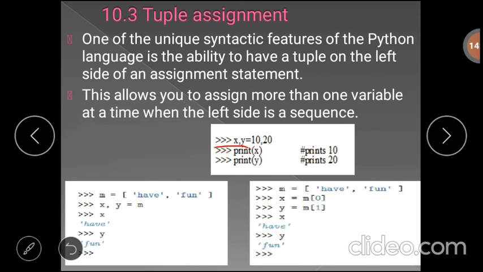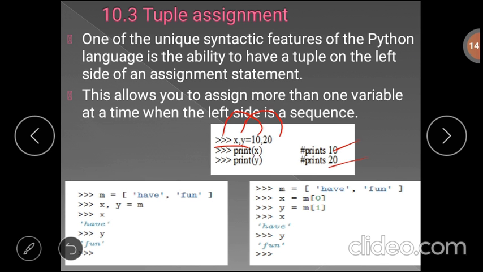In this particular case we are assigning the value 10 to the variable x, and we are assigning the value 20 to the variable y. So if you print x, it will display 10. If you print y, it will display 20. This allows you to assign more than one variable at a time when the left side is a sequence.